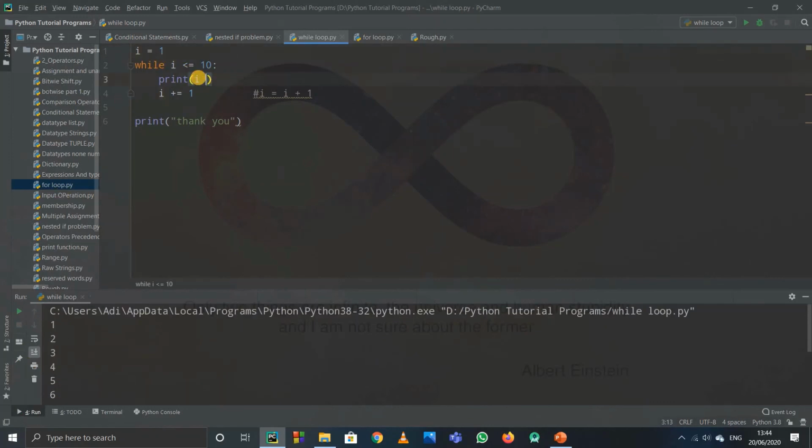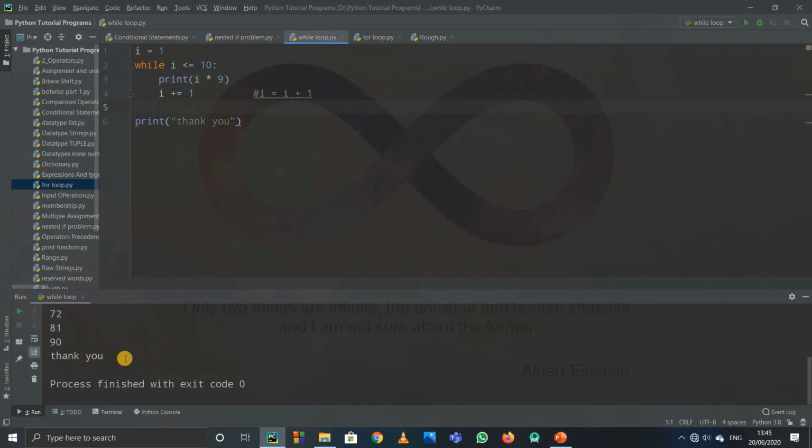So suppose you want to print out table of, say, 9. So I'll just write i into 9. So now what will happen? i will be 1. So 1 into 9 will be 9. So it will print out 9. Then i will be 2. So it will print out 2 into 9, that is 18. So it will print it out that many times up to 10. So when i will be 10, it will print out 90.